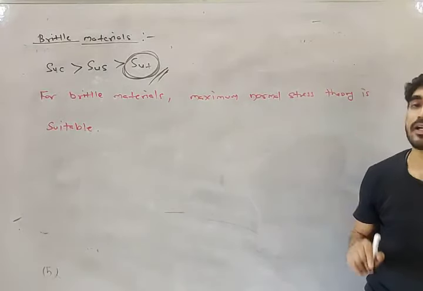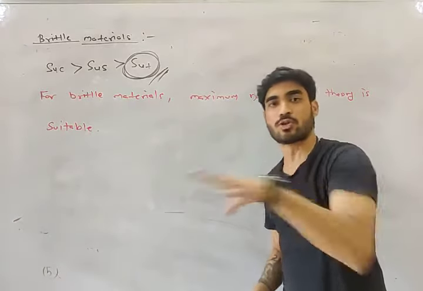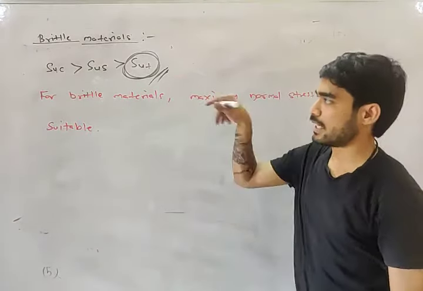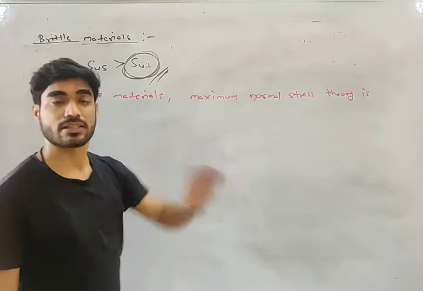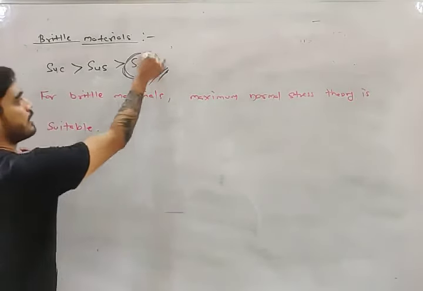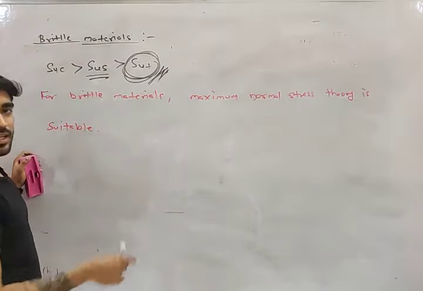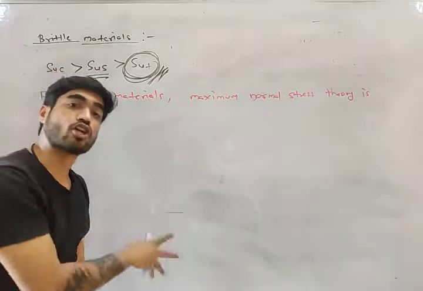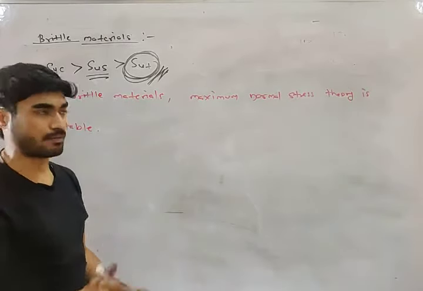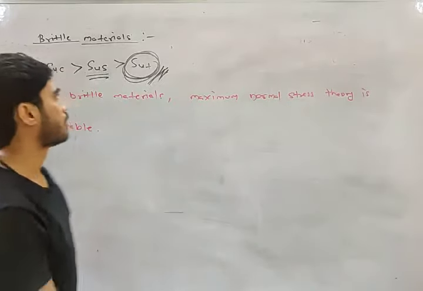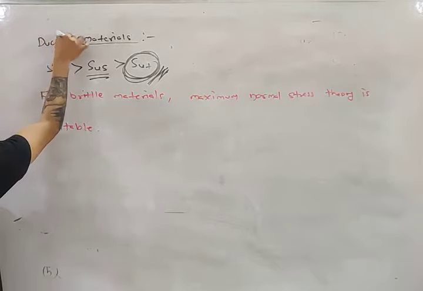This is a very important concept, my friend. You will get a theory question: which theory will be most suitable for brittle material? Normal stress theory. And what is the reason behind it? Their strength in shear is more, but their strength in tension is less. So they are likely to fail under normal stress, due to sigma maximum. That's why we will use maximum normal stress theory. So this was about brittle material. Let's talk about ductile material.